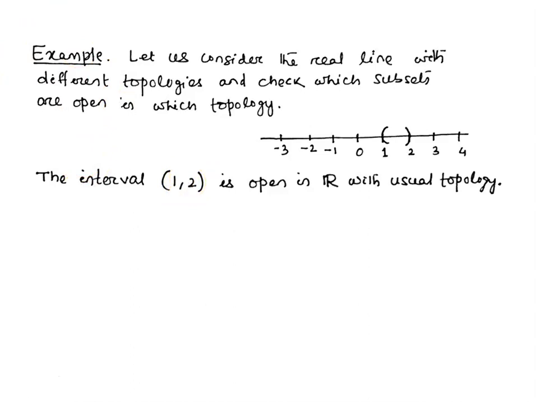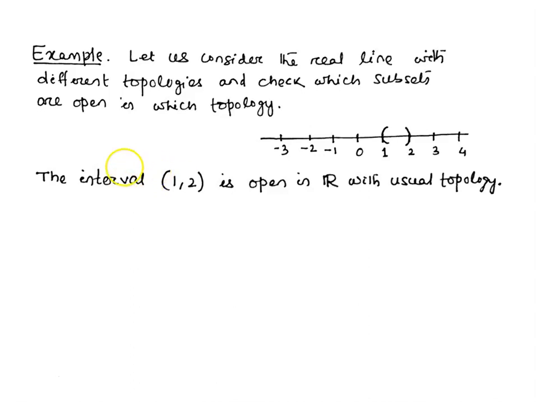Is it open in the cofinite topology? If we recall the definition of cofinite topology, any set is open in the cofinite topology if its complement is either empty or finite.